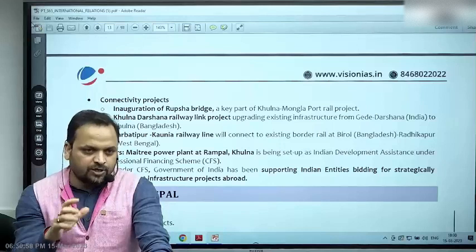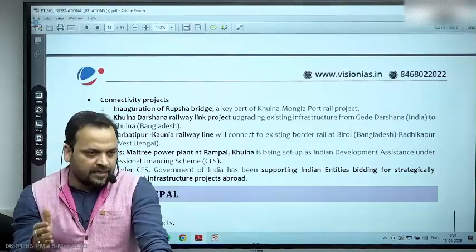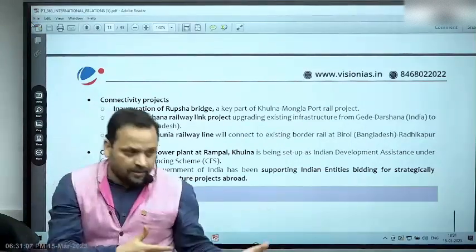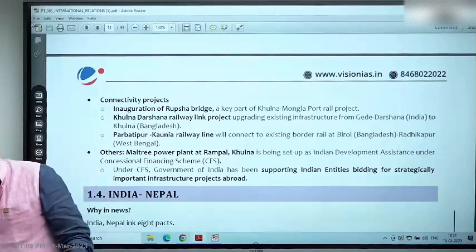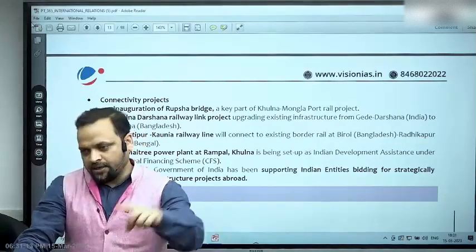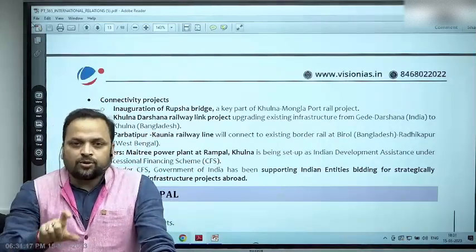In that also there is no insistence from India on where you should be using it. Development priorities are of the borrower, right? Line of credit is an offer. It is not that we went to the US and handed over $8 billion in a suitcase. It's an offer. If you decide upon it, you can draw from this fund that we have. Right? So it has to be returned.